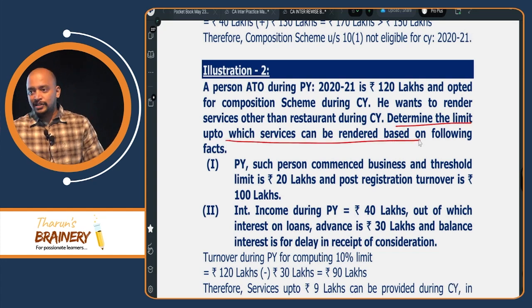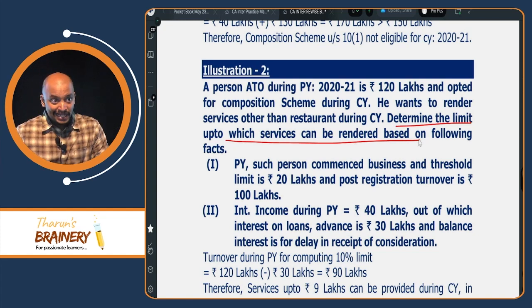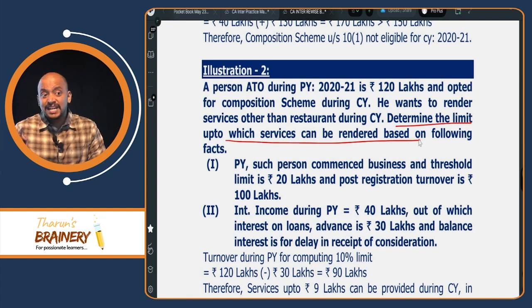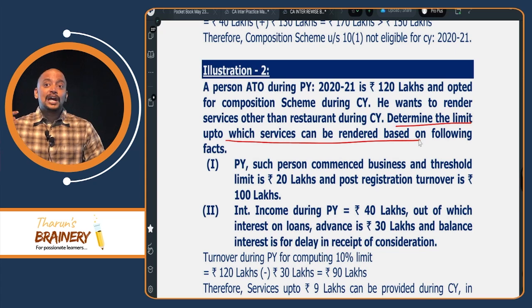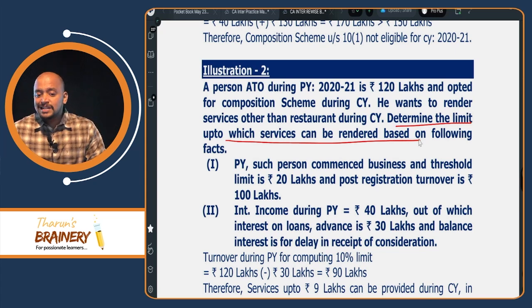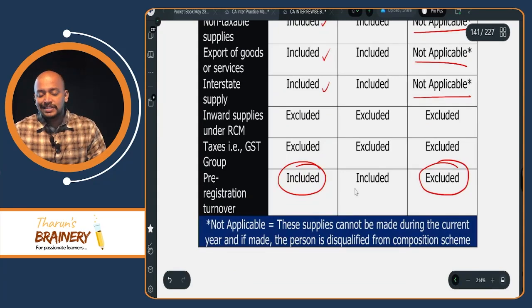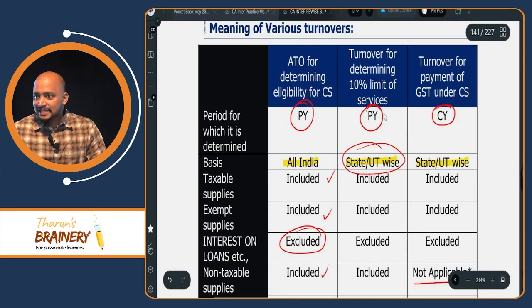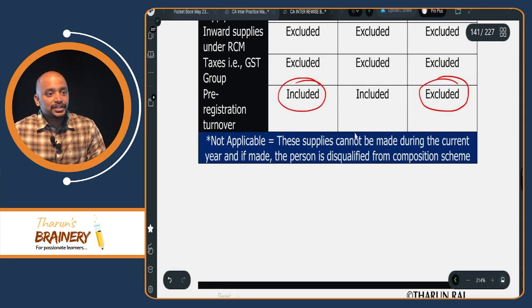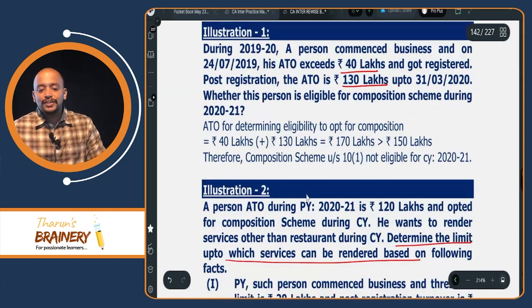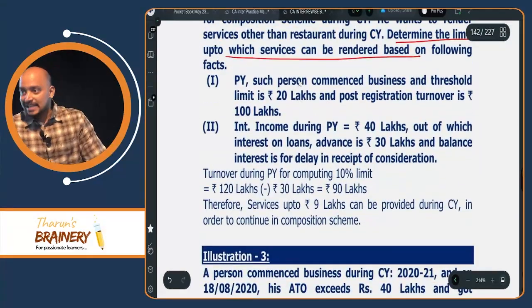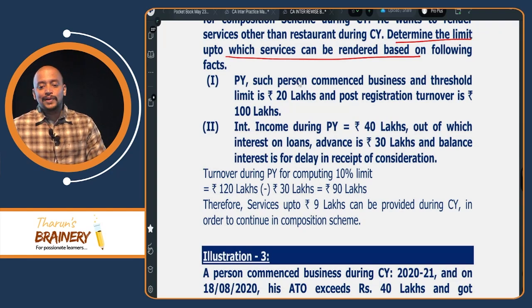So 10% of turnover during previous year or 5 lakhs, whichever is higher. While counting turnover, should we include pre-registration turnover or not? Yes. For determining this 10% limit, pre-registration turnover should be included. So should we include this 20 lakhs or not? Yes, we should include. So 120 lakhs.